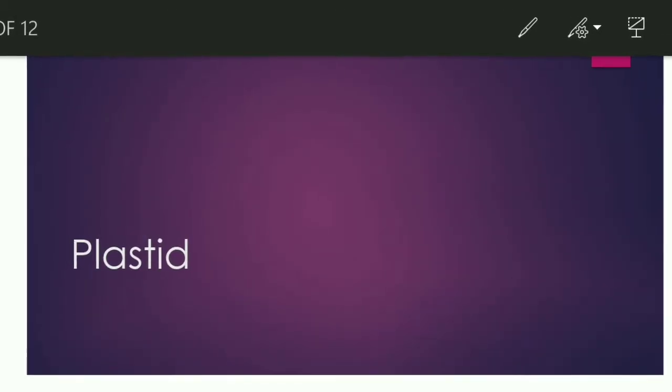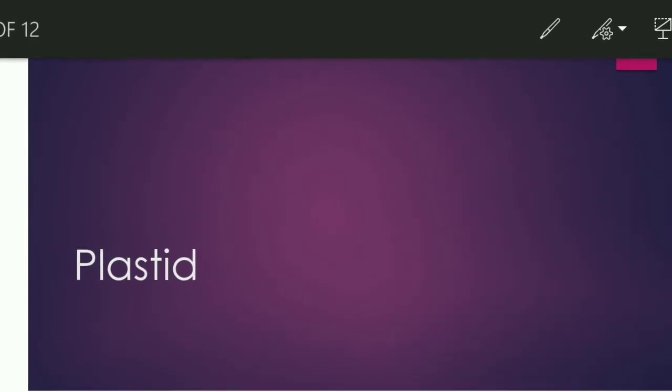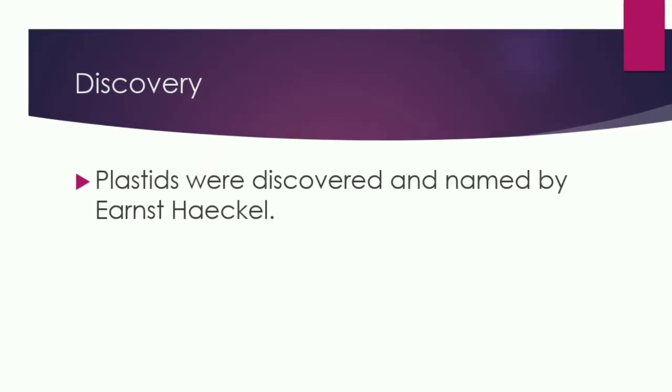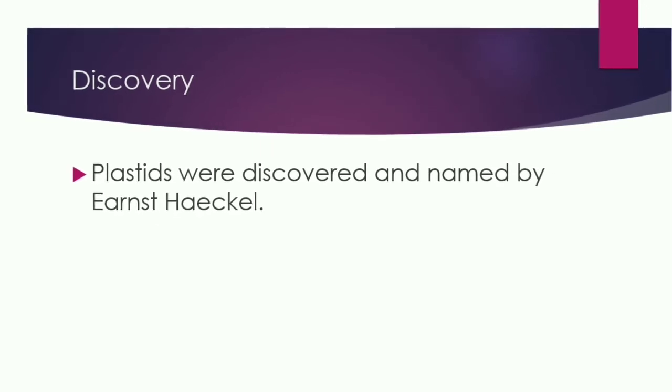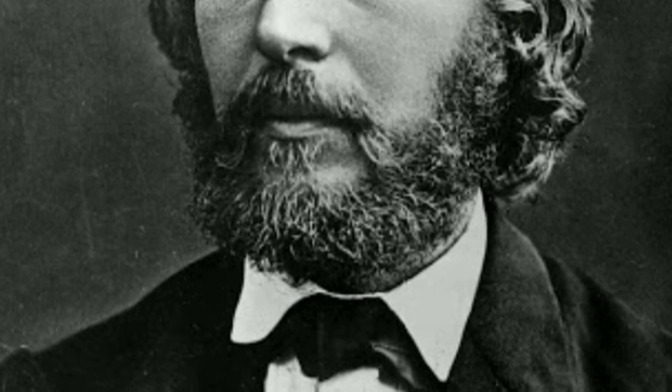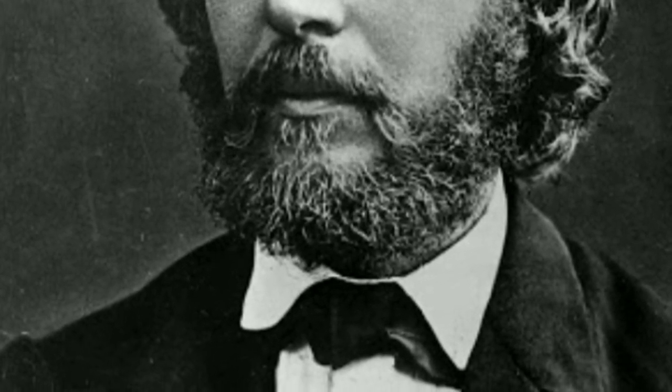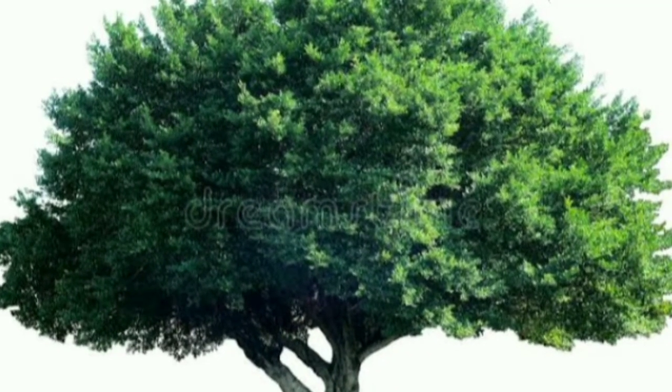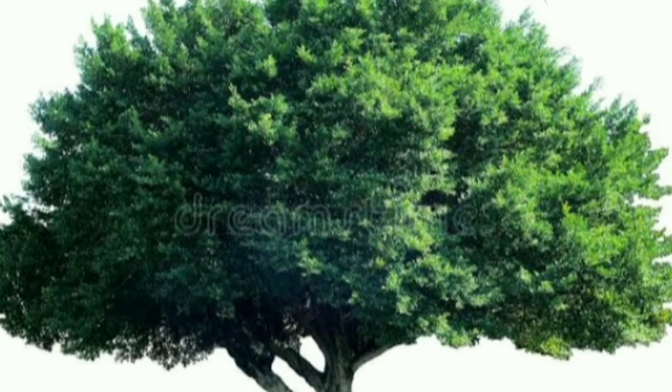Now we will learn another important organelle which is called plastid. So let's first describe the discovery of the plastid. Plastids were discovered and named by zoologist Ernst Haeckel. So let's begin. The first question is, what are plastids?